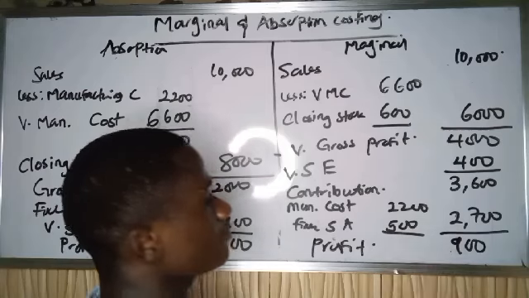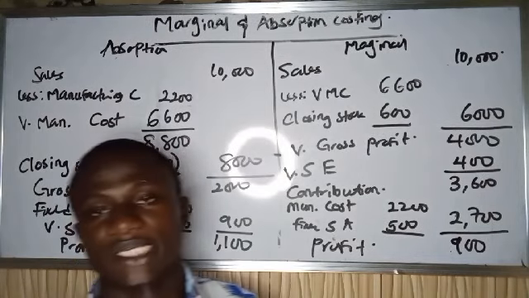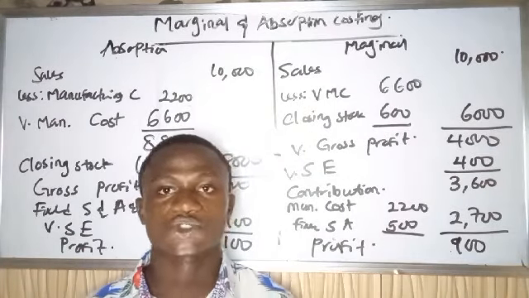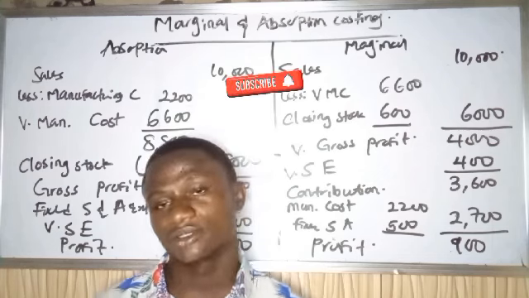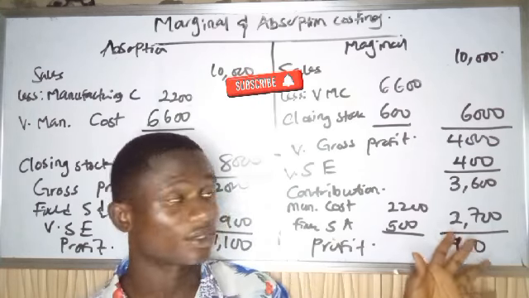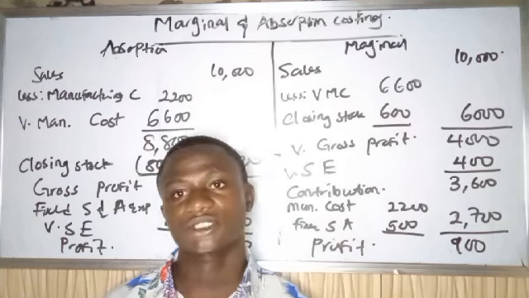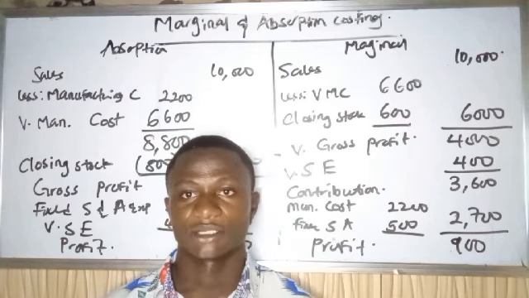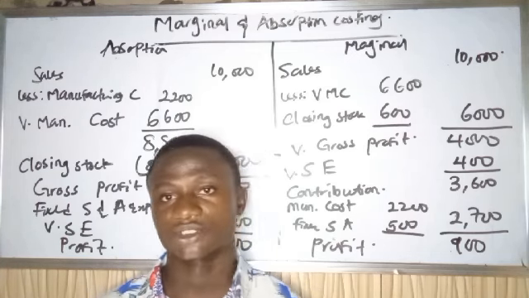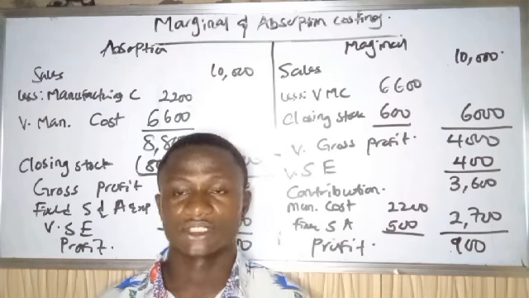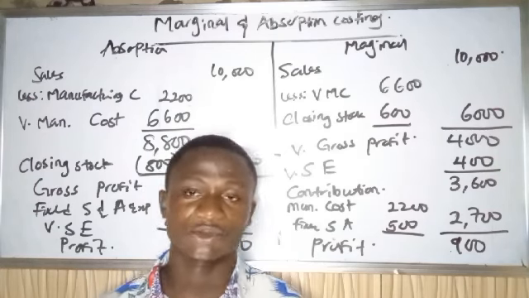So this brings us to the end of the introductory class to absorption and marginal costing. This is not all under this topic. In my next class, I'm going to take a well-detailed question of something you see in your exam hall, because in the exam hall you see more tedious questions than this. This one is very simple. So in our next class, we take questions like that and we move to our next topic.